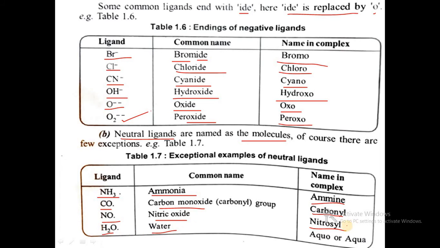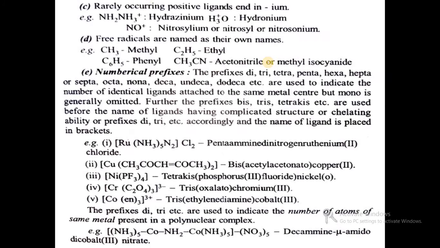H2O, water, is represented as aquo or aqua. Rarely occurring positive ligands end in -ium, for example NH2NH3 plus, hydrazinium, H3O plus, hydronium, and NO plus, nitrosylium or nitrosyl, also called nitrosonium.